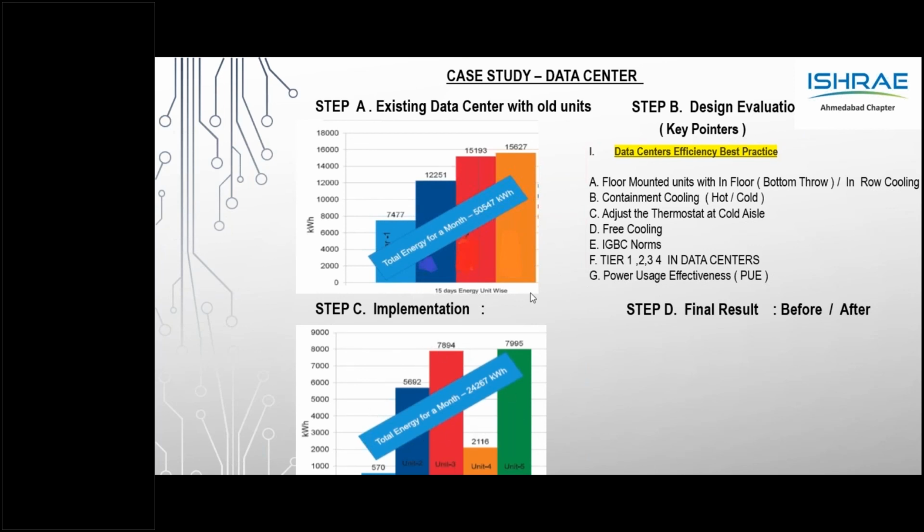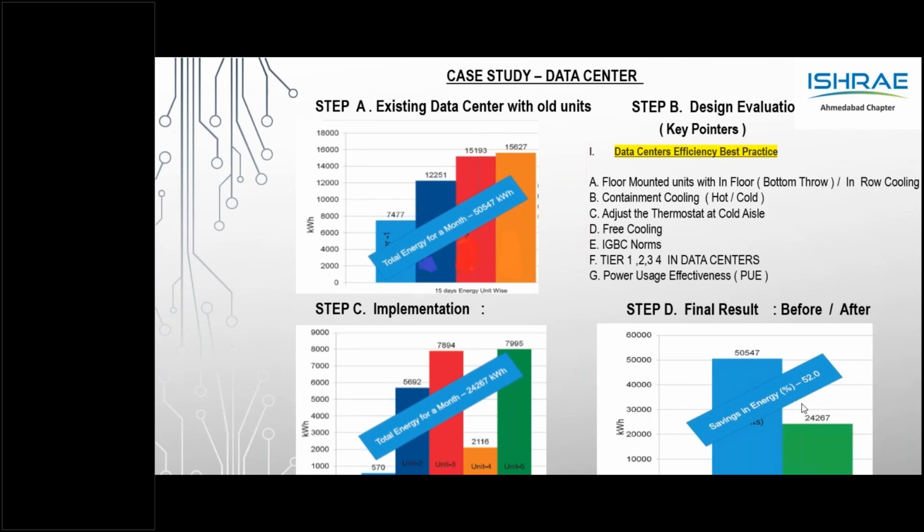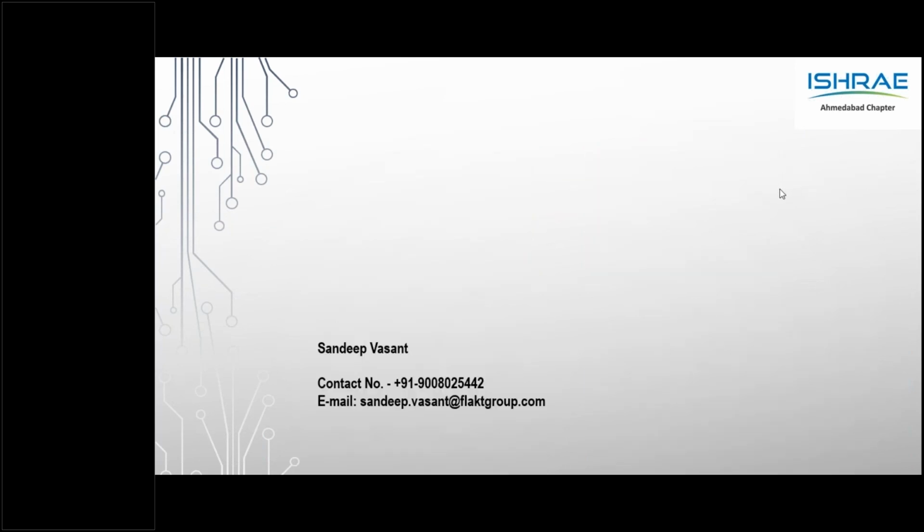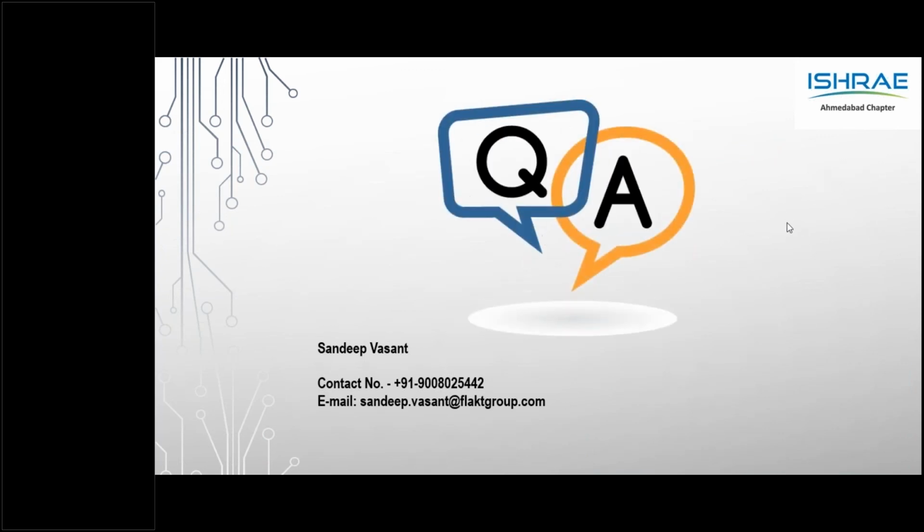following all these concepts, we found a good result where the power consumption dropped, depending upon the unit, and we saw a flat 52% energy drop. Thereby your PUE, your data center infrastructure efficiency, and water usage efficiency were also improved. So it's very important that we look at data center efficiency in terms of designing the CCU. With that note, I hope I covered most of the points on CCU comparison and application in a data center.